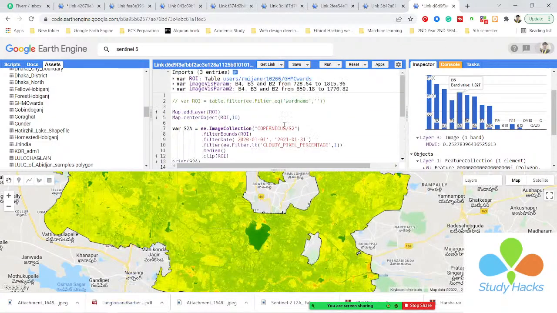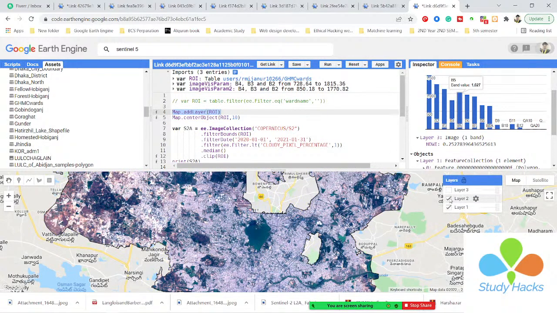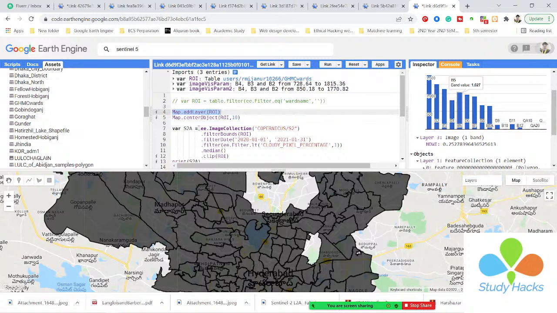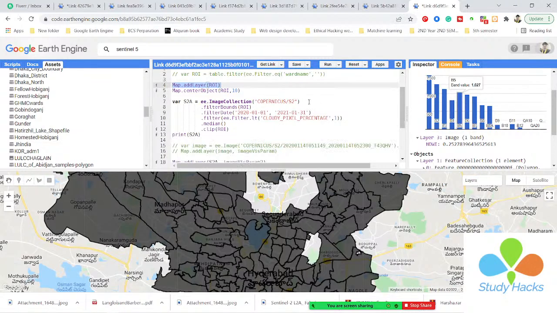First of all, I will repeat again here. I import your boundary shapefile, then I show the layer of your boundary. Okay, so you can see this is your boundary layer. Then I simply call my Sentinel-2 satellite image collection. Then I use the filter bounds function for intersecting the collection with my region of interest, my shapefile, so that it will intersect.